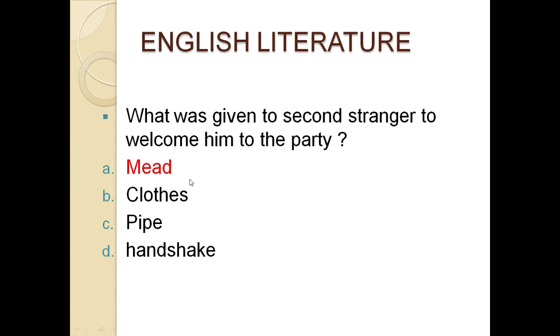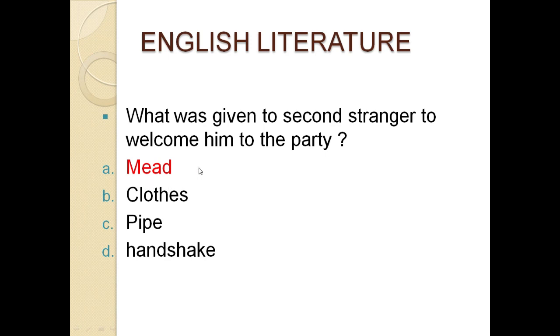And the 8th MCQ, what was given to the second stranger to welcome him to the party? Option A, meat. Option B, clothes. Option C, pipe. And the next option, handshake. The correct option for this MCQ is A, meat.